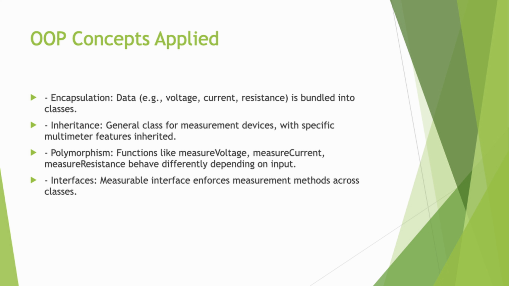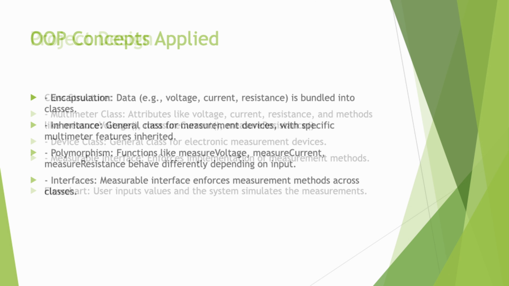OOP concepts applied. We applied various key object oriented programming concepts like encapsulation. We encapsulated data like voltage, current, and resistance into classes. Inheritance. We created a general class for measurement devices and our multimeter inherited its features. Polymorphism. Our functions like measure voltage, measure current, and measure resistance behave differently depending on the input. Interface. We used a measurable interface to enforce the implementation of these measurement methods across our classes.